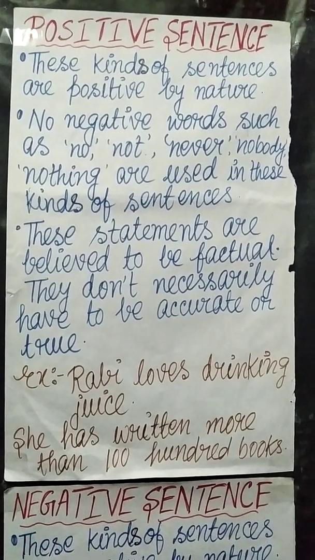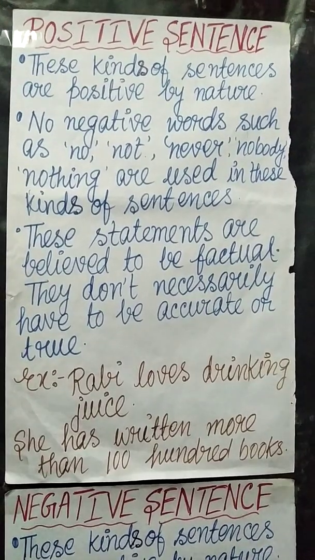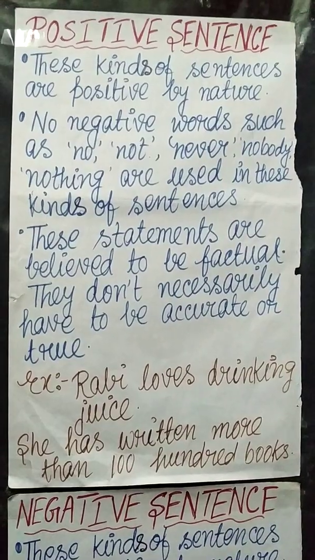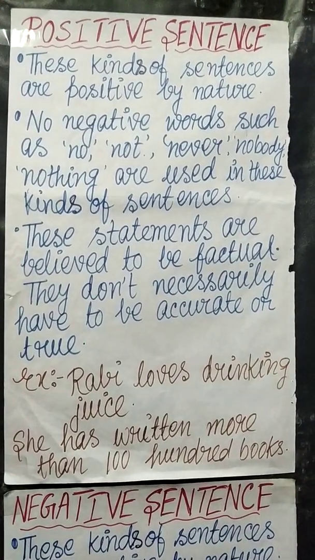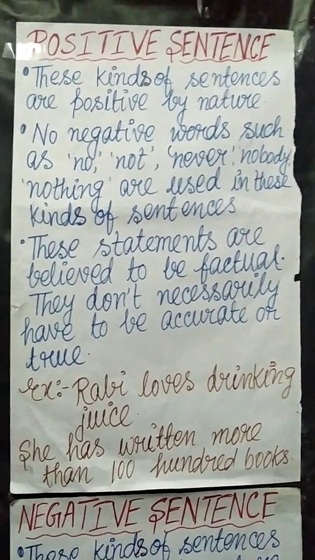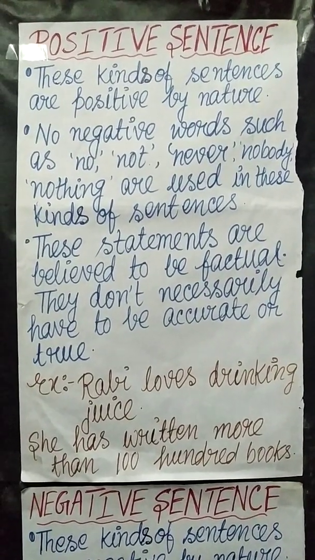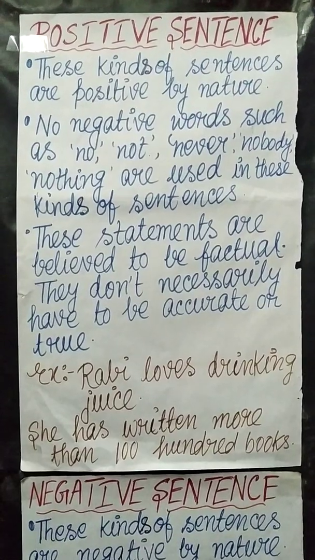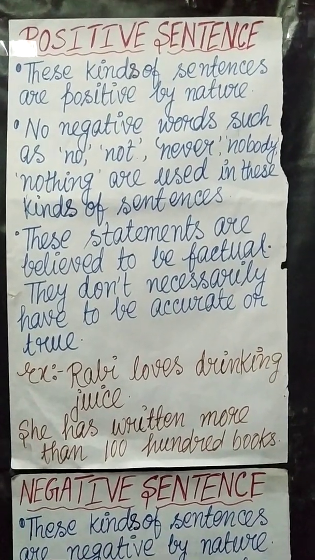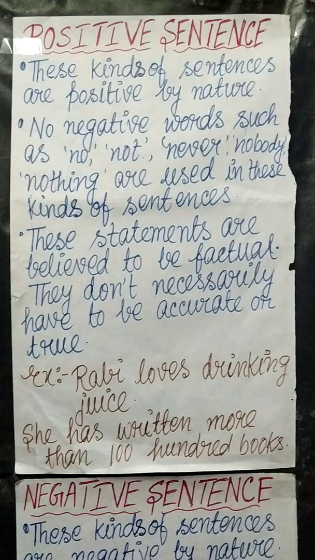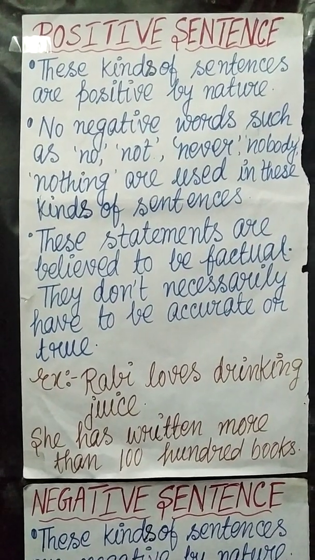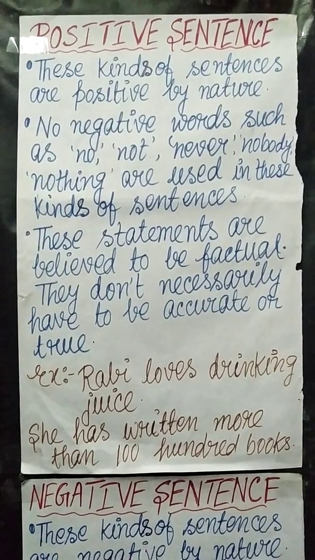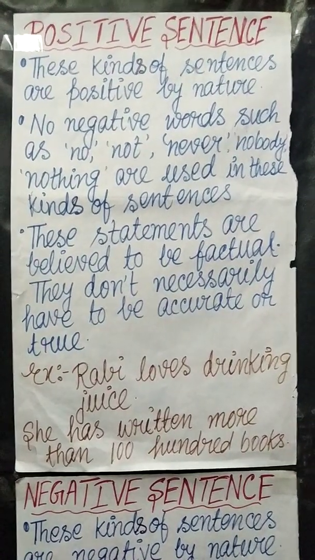And you can also see, my dear students, that no negative words are used in these two sentences, and also it doesn't mean that they have to be accurate or true. She has written more than 100 books does not mean this data always has to be accurate, but these statements can be believed to be factual.